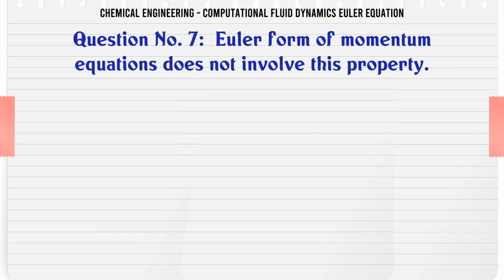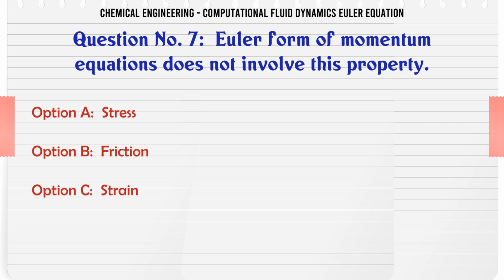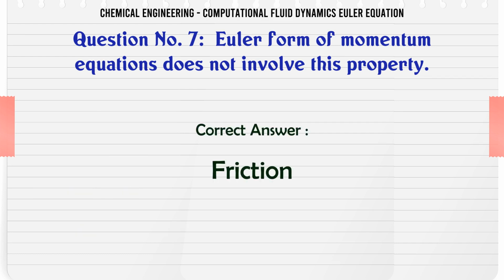Euler form of momentum equations does not involve this property. A. Stress. B. Friction. C. Strain. D. Temperature. The correct answer is friction.